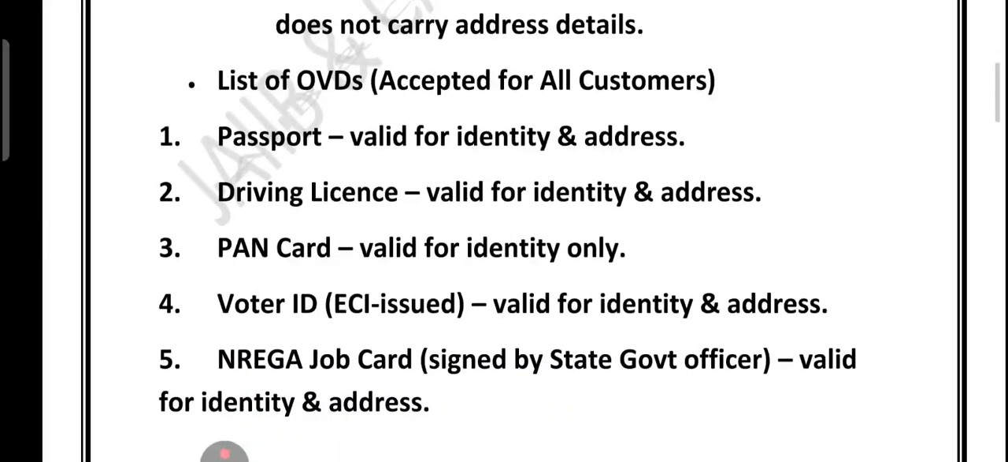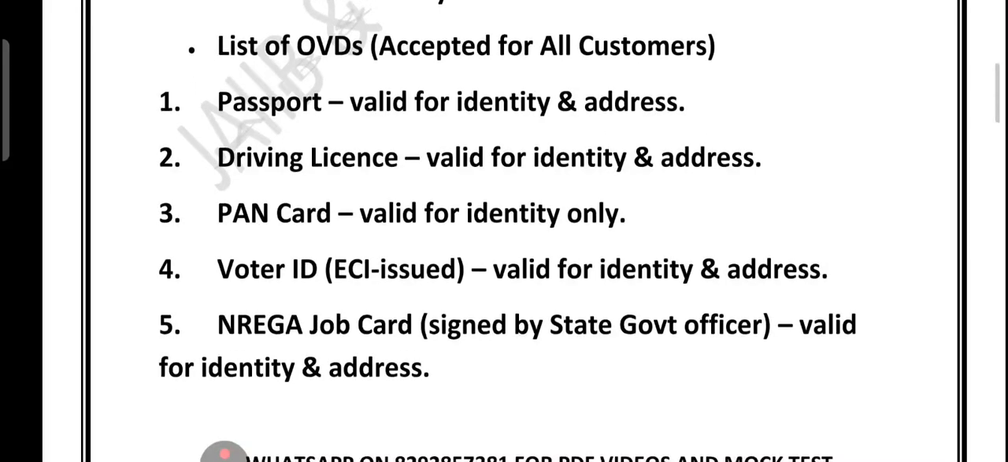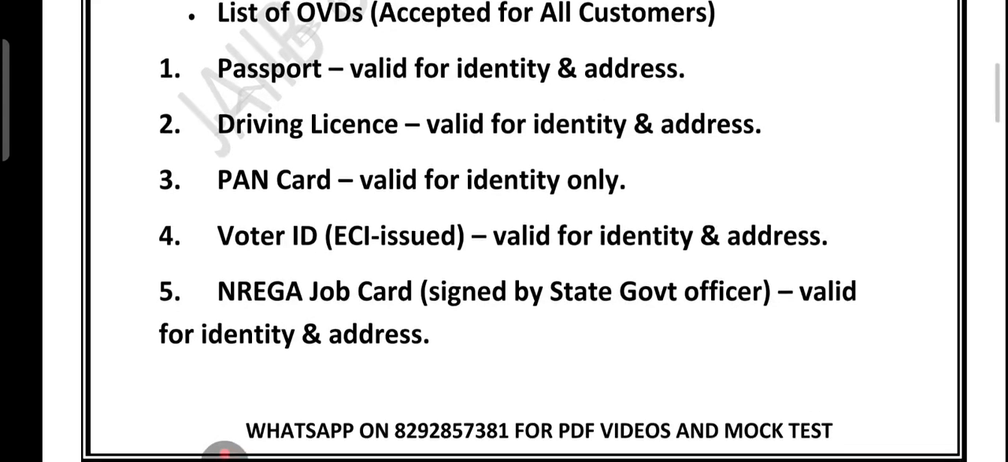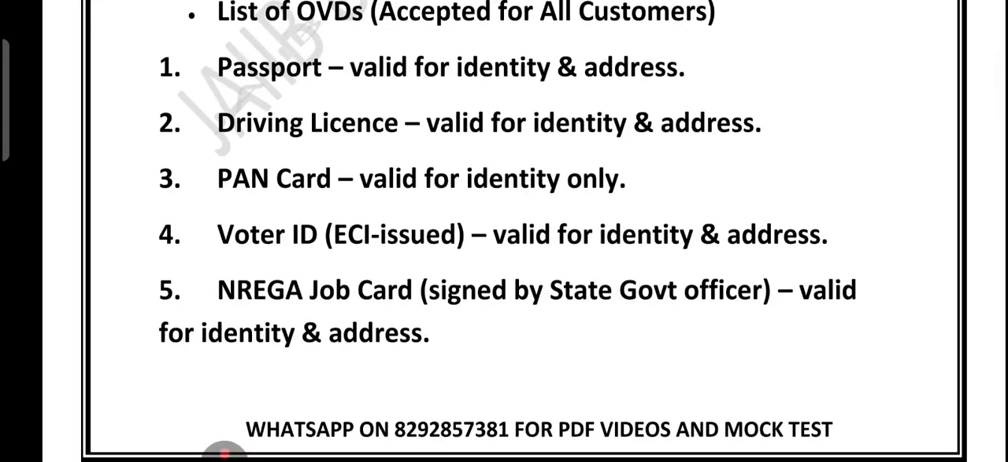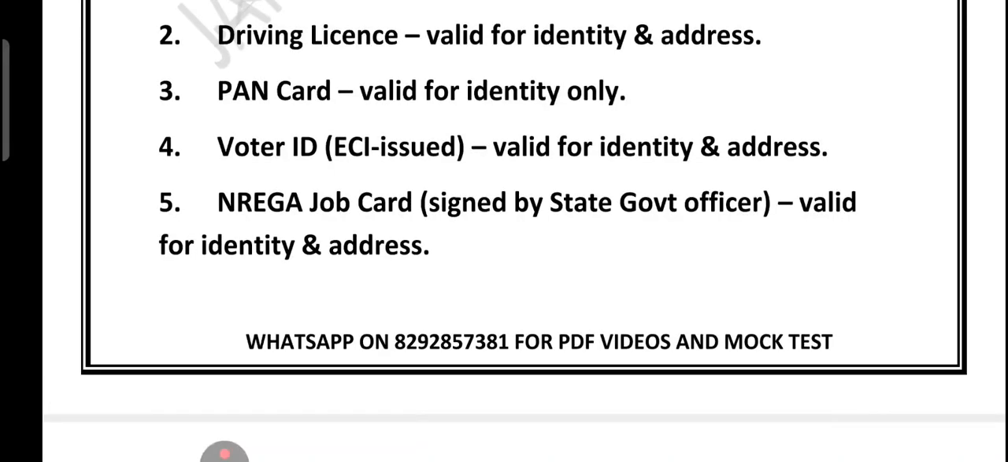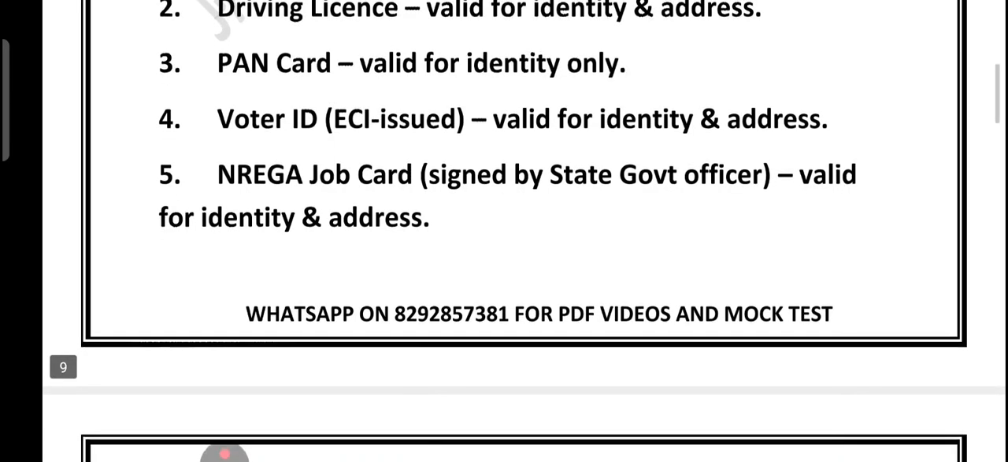The commonly accepted OVD, officially valid documents, are passport, which is valid for both identity as well as address. Driving license, valid for both. PAN card, valid for identity only. Voter ID card, valid for both. NREGA job card signed by the state government officer. They are valid for both identity as well as the address. So in short, we can say KYC relies on a specific list of OVD, and bank must use this document to confirm who is the customer and where they live.